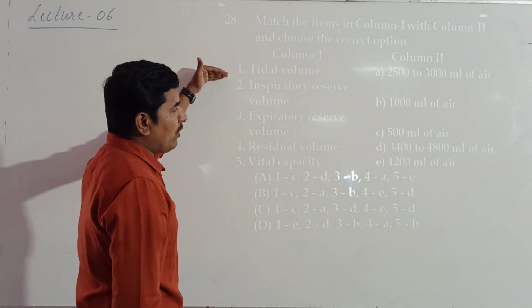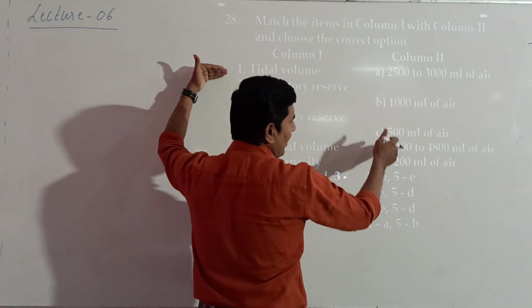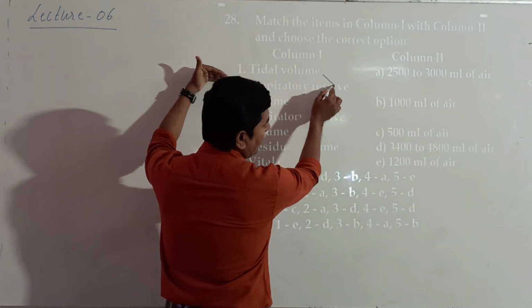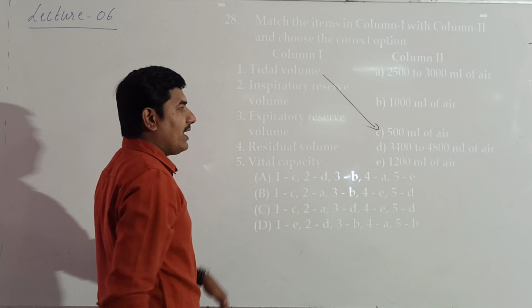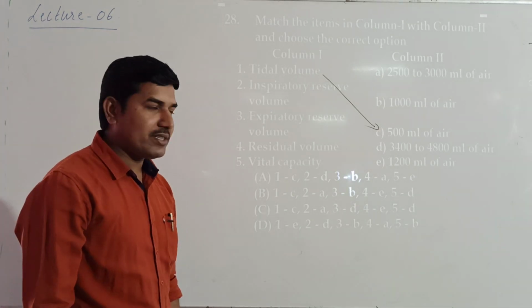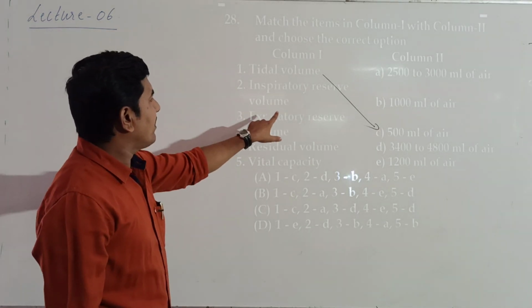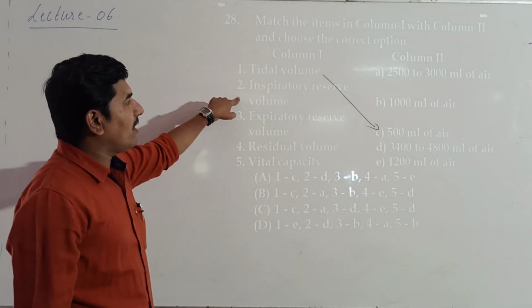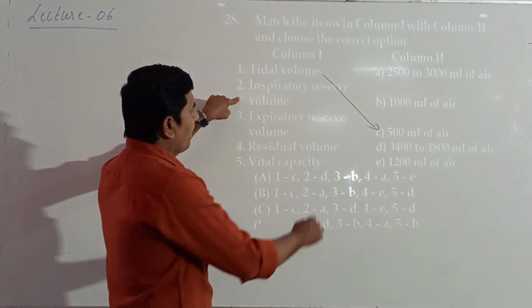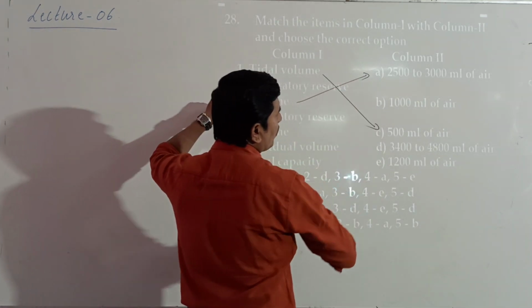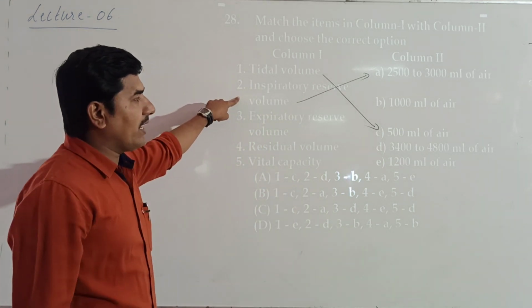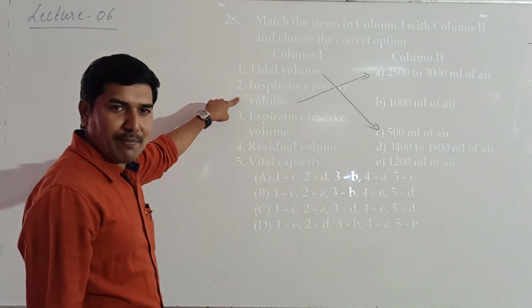Tidal volume, we know out of these in the second column, is 500 ml of air. Then inspiratory reserve volume, IRV, is around 2500 to 3000 ml. IRV is generally more.